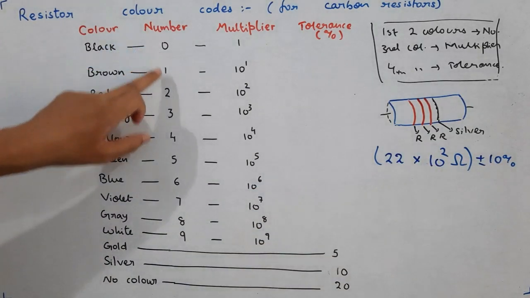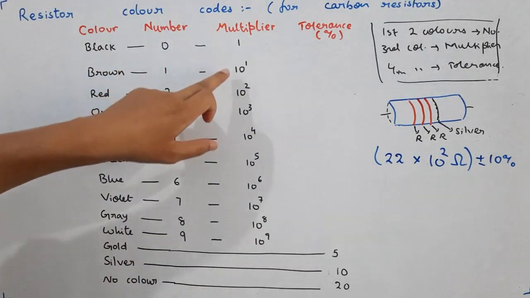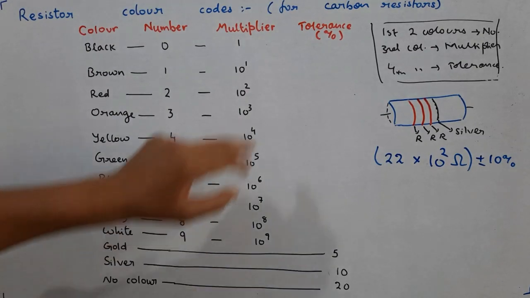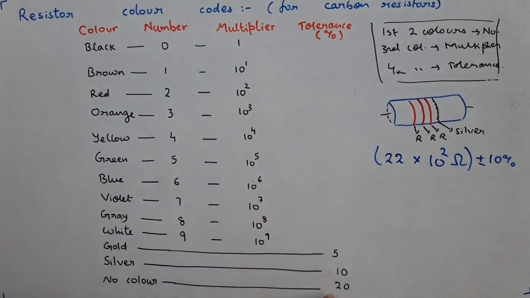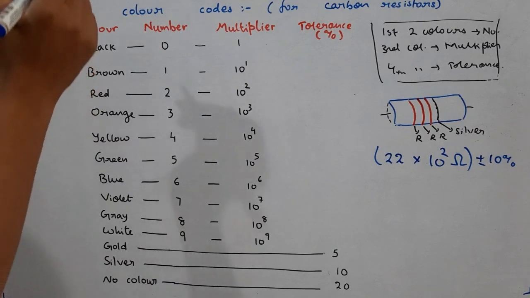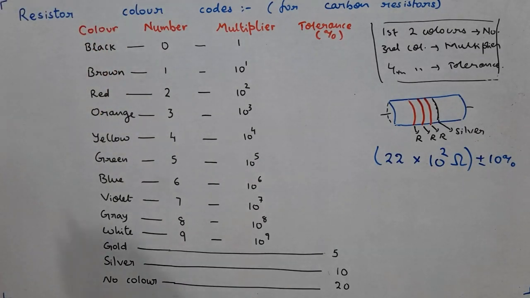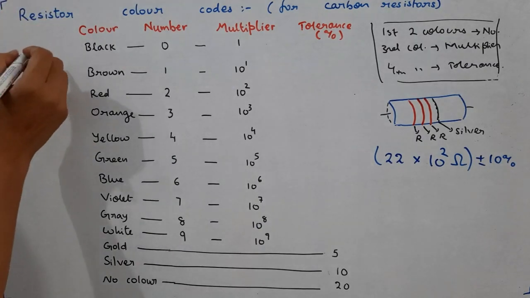So these numbers 0 to 9, then the corresponding multipliers 10 power 0, that is 1, 10 power 1, 10 power 2 to 10 power 9, and then tolerance values 5, 10 and 20 for gold, silver and no color. Now remembering this might be a Herculean task for you. For that, let me tell you one easy way to remember this. This is what my teacher has told me and till now I have remembered.